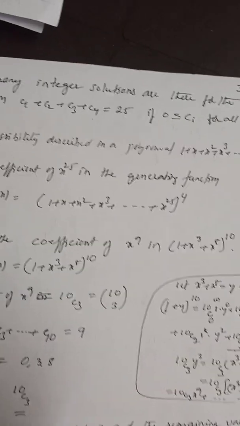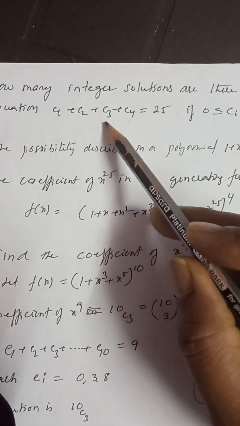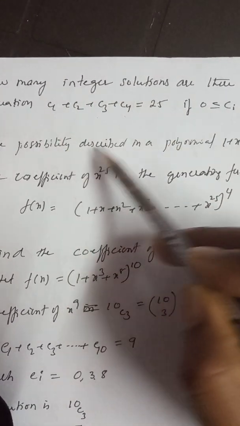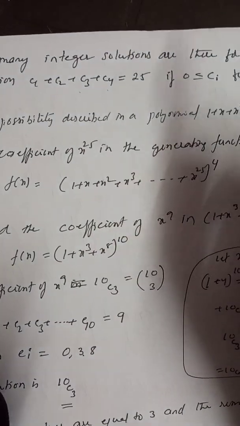Here once again, how many integer solutions are there for the equation C1 plus C2 plus C3 plus C4 is equal to 25. Here this one first component, second component, third component and fourth component, right? From those components, if you multiply those four components, the power must be equal to 25.